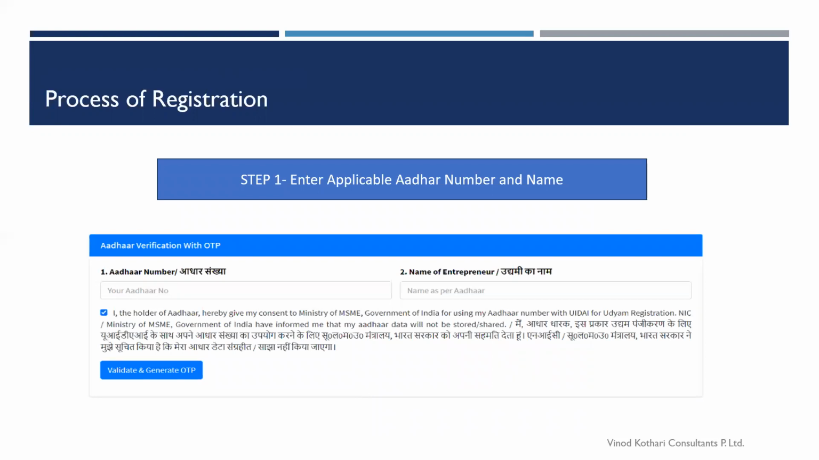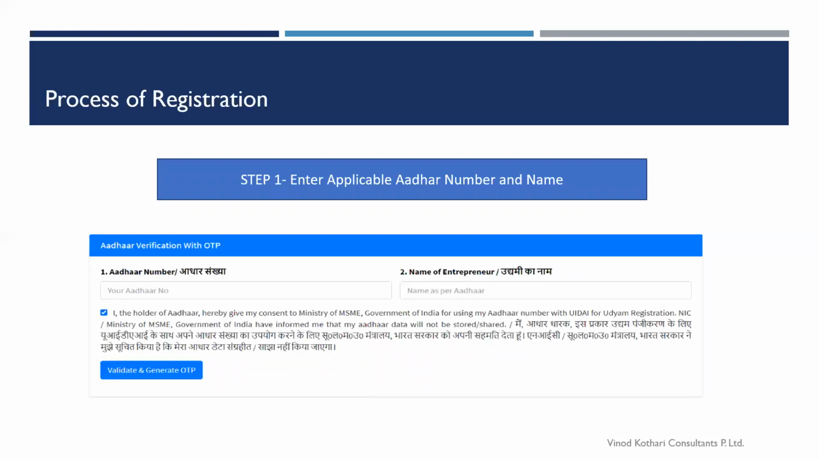So first thing, when you go to the portal, you will choose registration for new MSMEs, and you will see this dialog box over there. You have to fill in your Aadhaar number and name of entrepreneur. Be very sure that here you have to fill the name of the entrepreneur, that is the person on whom the Aadhaar number you have submitted.